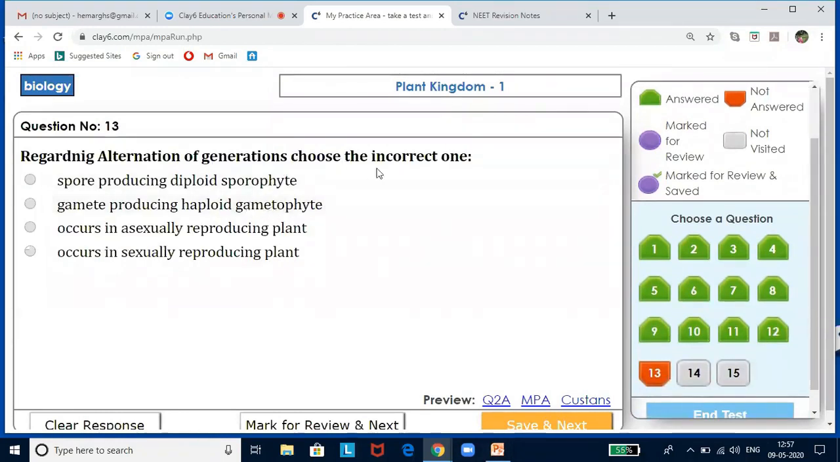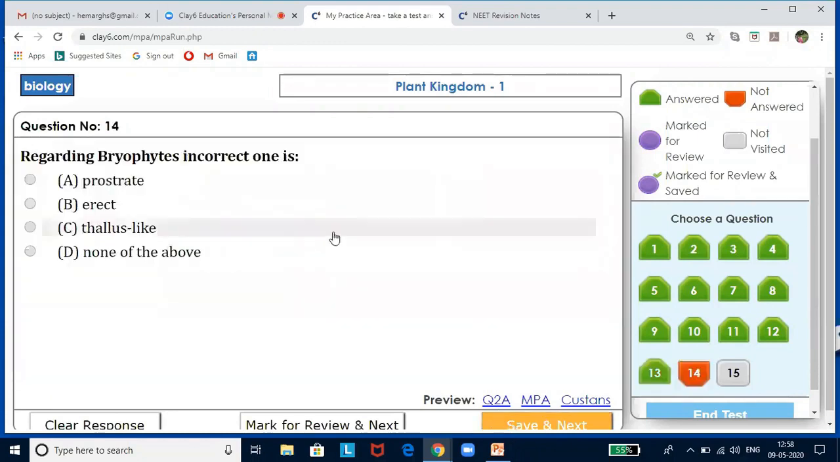Regarding alternation of generation, choose the incorrect one. Spore producing diploid sporophyte, gamete producing haploid gametophyte, occurs in asexually reproducing plant, occurs in sexually reproducing plant. Occurs in asexually reproducing plant is the incorrect one. Regarding bryophytes, the incorrect one is prostrate, erect, thallus-like, none of the above. So none of the above.